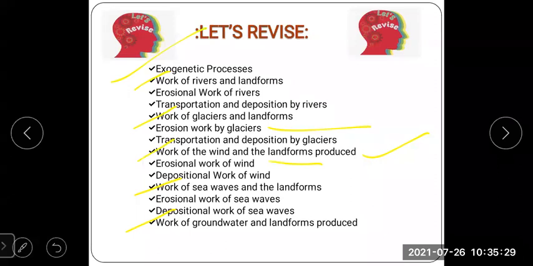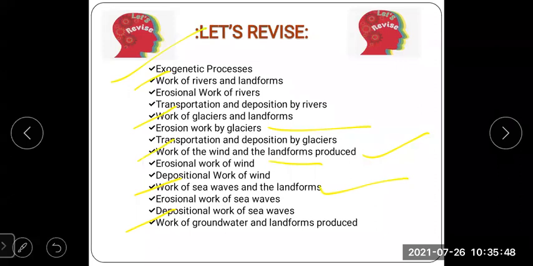Then we have learned about the work of sea waves and the landforms. In this, we have learned about the wave cut platform, sea stack, sea arch, and sea caves.